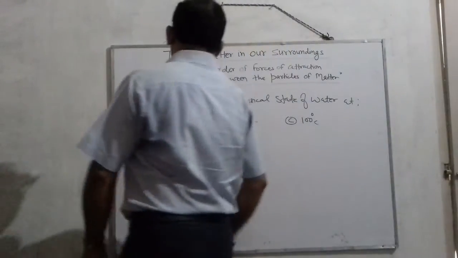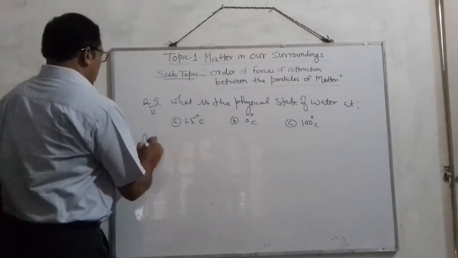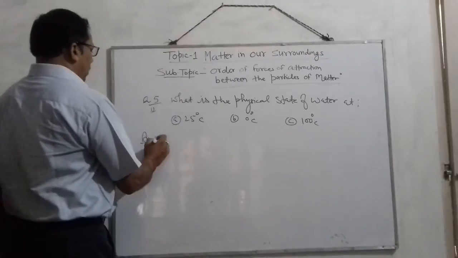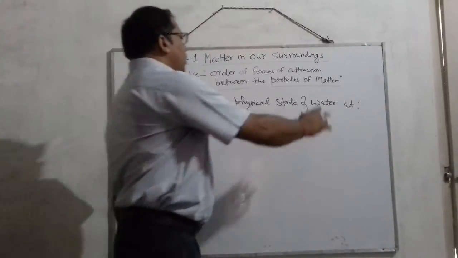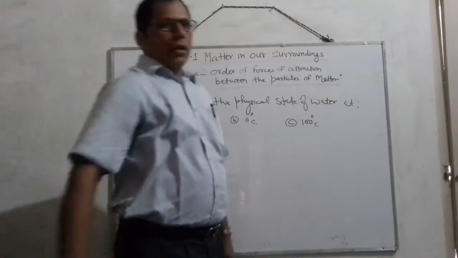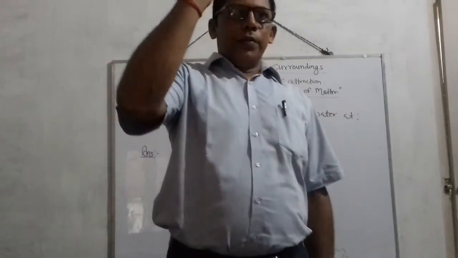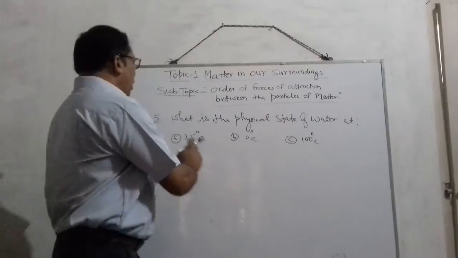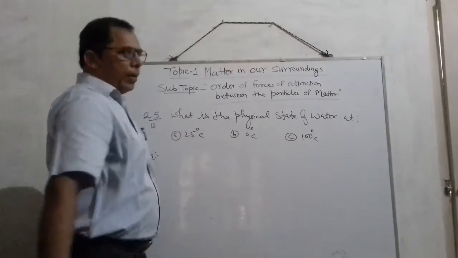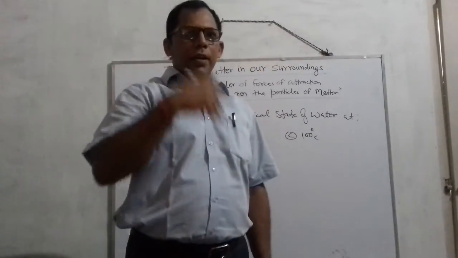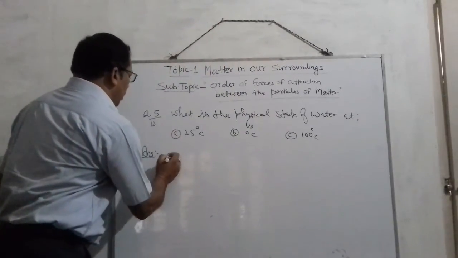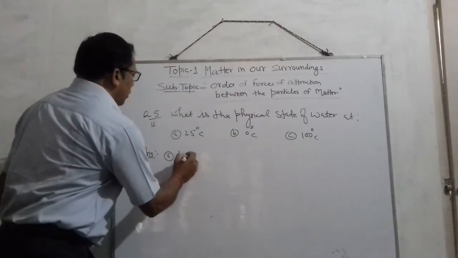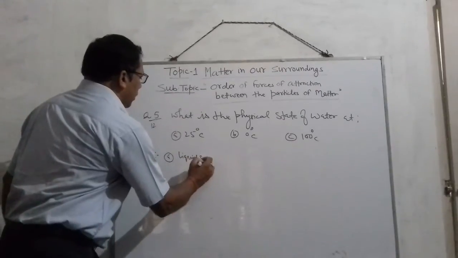Children, you know very well that water generally exists in the liquid state, and at 25 degrees its state will remain the same, that is, it will be in the liquid state.